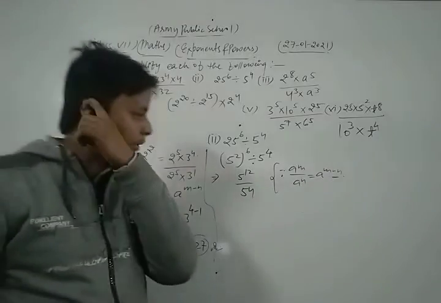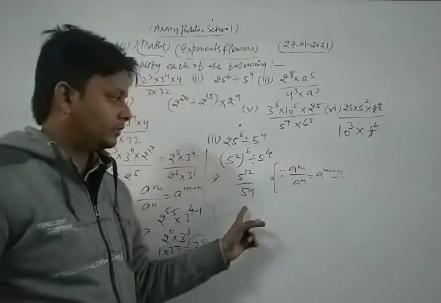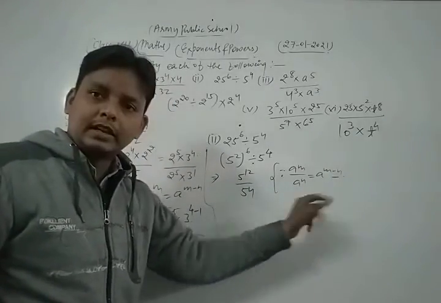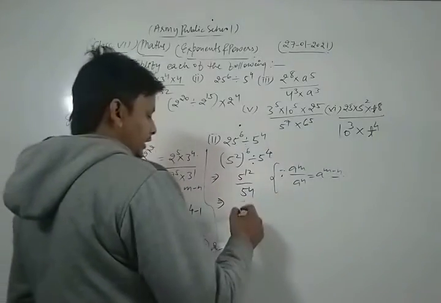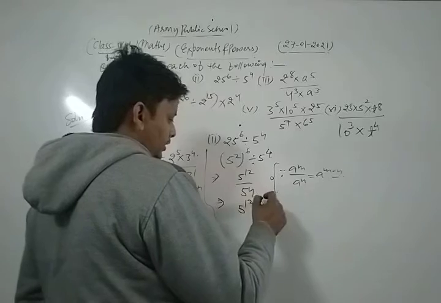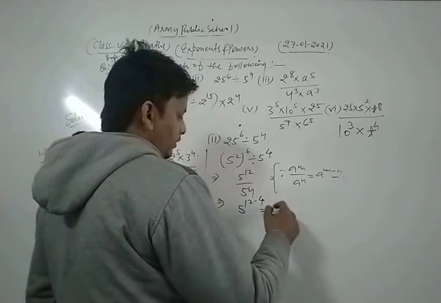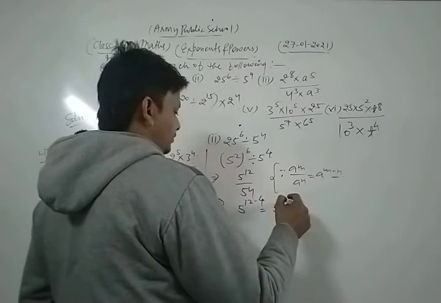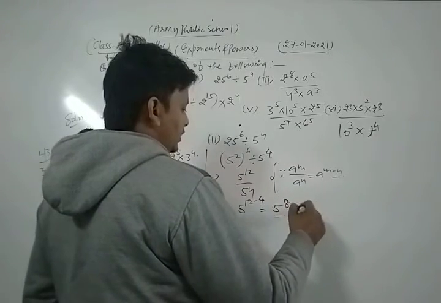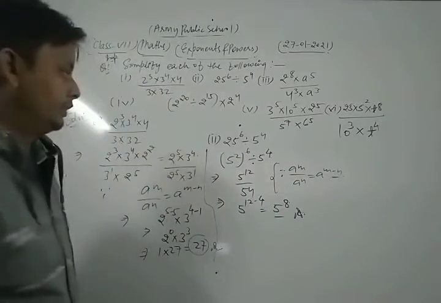So in that question we apply that law of exponent. So here we write 5 power 12 minus 4, that is 5 power 8. This is the required solution of the given question.